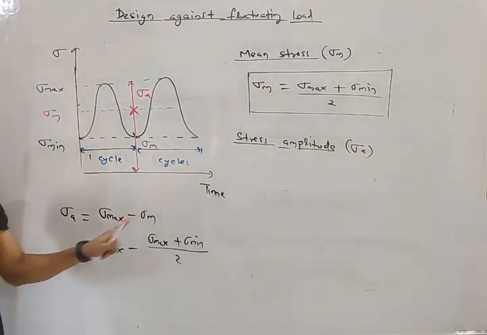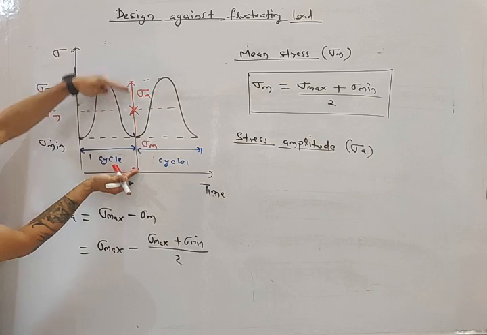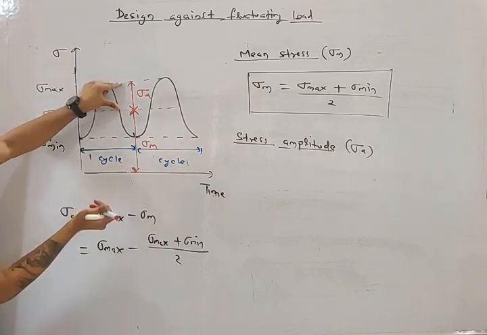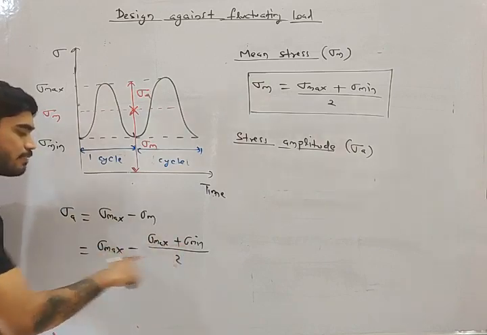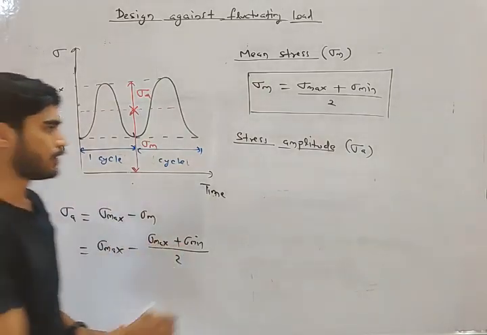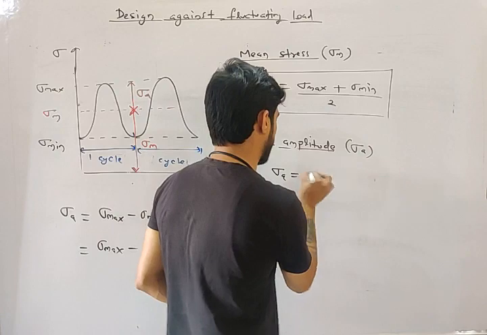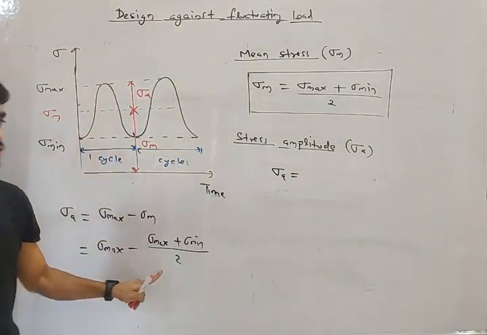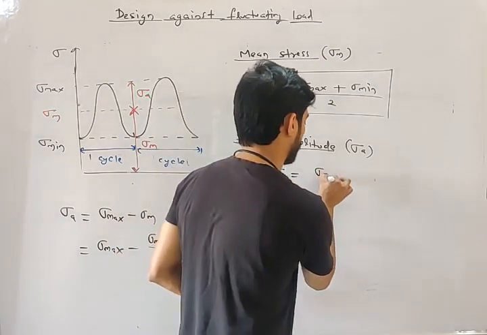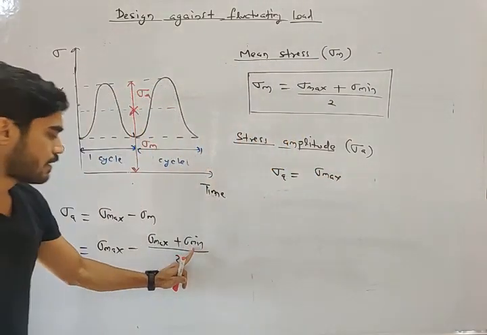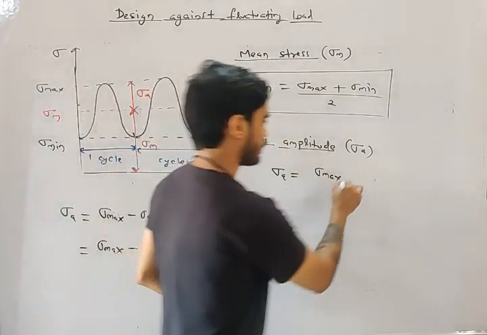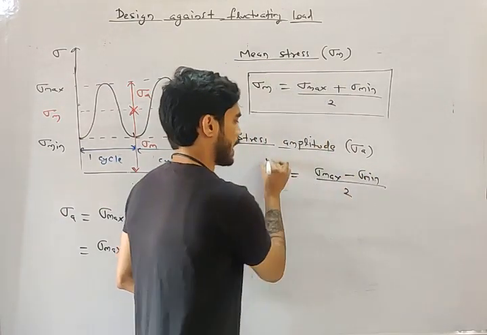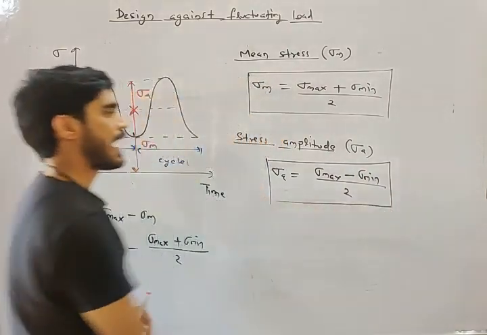If you solve this equation, you get sigma maximum minus sigma maximum by 2, which is sigma maximum by 2, and minus sigma minimum by 2. So you will get sigma a equal to sigma maximum minus sigma minimum by 2.